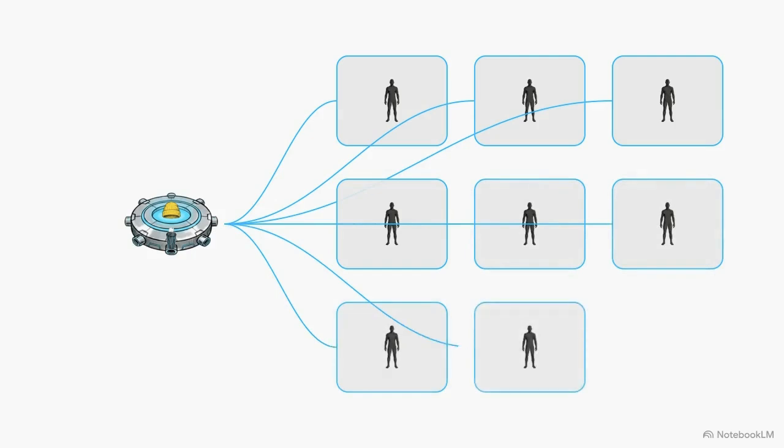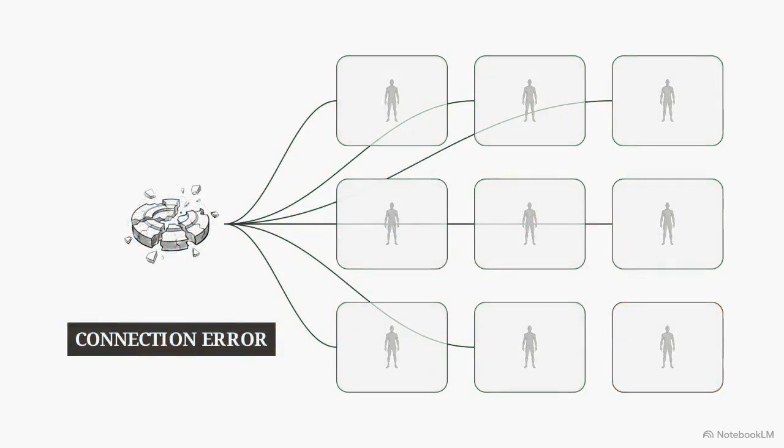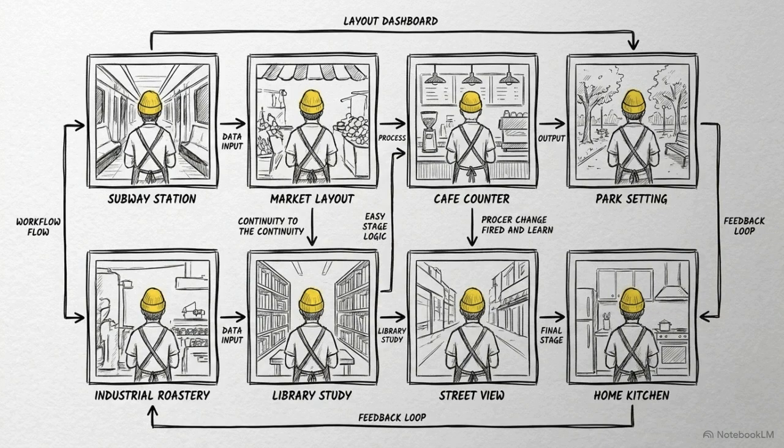However, there is a technical limit. The model can only sustain this specific memory loop for a maximum of 8 images in a single chain. If you try to generate a 9th image, the connection to the original data points breaks, leading to visual mutations and character drift. Respecting this 8-image limit is the key to maintaining a cohesive look across a scaled campaign.